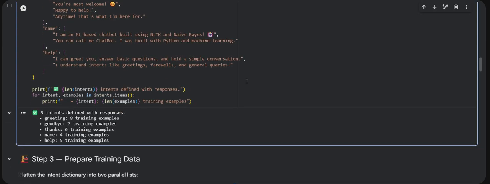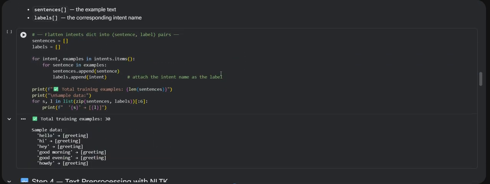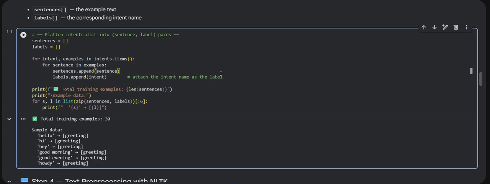Okay, coming to step 3, we are preparing the training data. We flatten the intents dictionary into two parallel lists, sentences and labels. We loop through each intent and its examples. Each example sentence goes into the sentences list and its corresponding intent name goes into the labels list. After running this, if we print the first few entries, we can see pairs like hello maps to greeting, bye maps to goodbye, and so on. This flat structure is what the machine learning model accepts: a list of inputs and a list of corresponding labels.